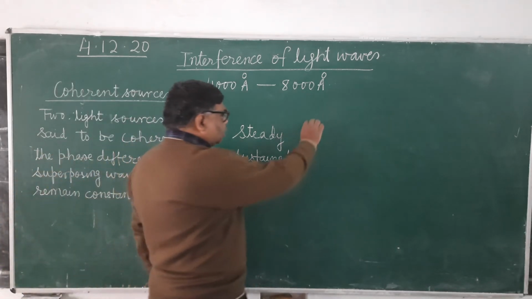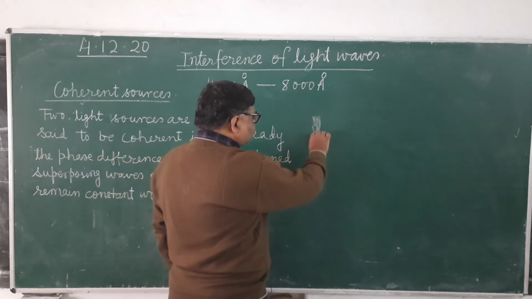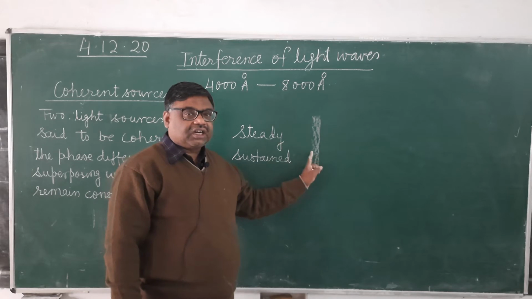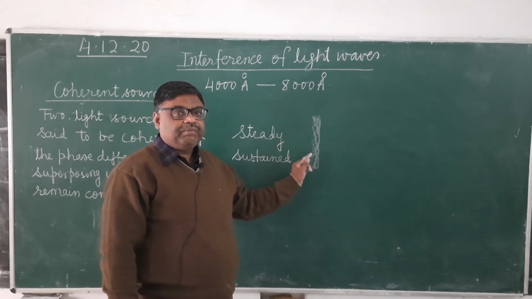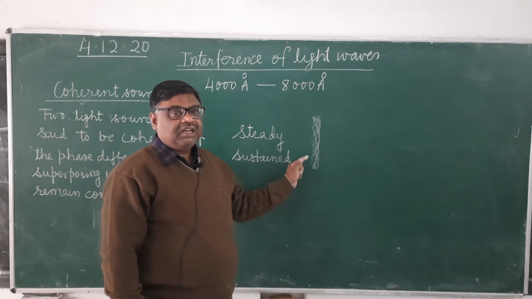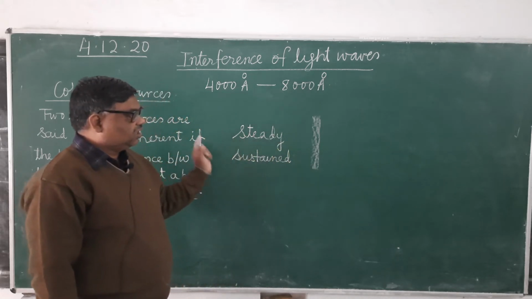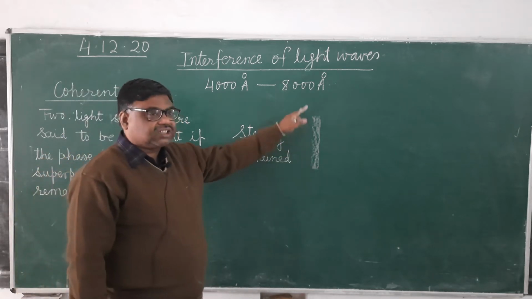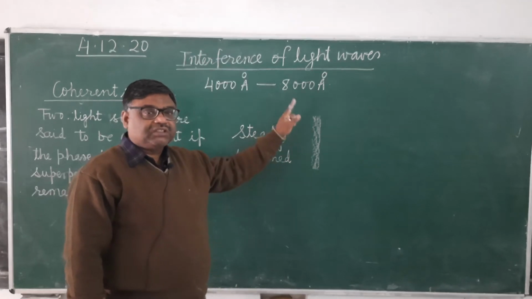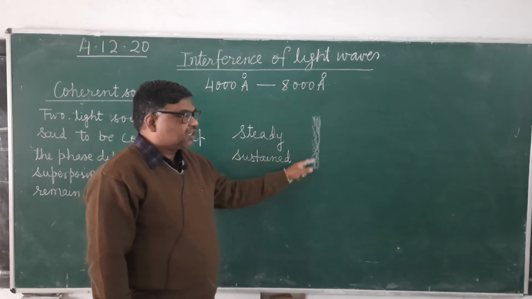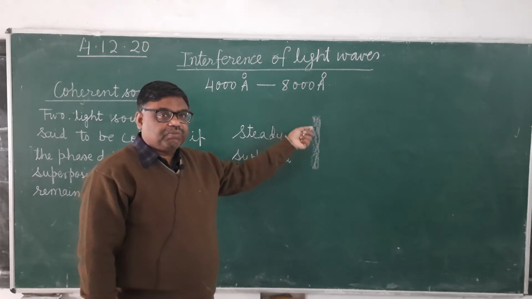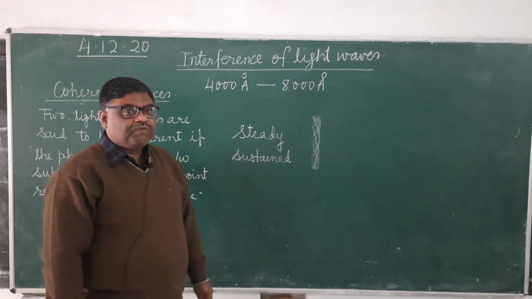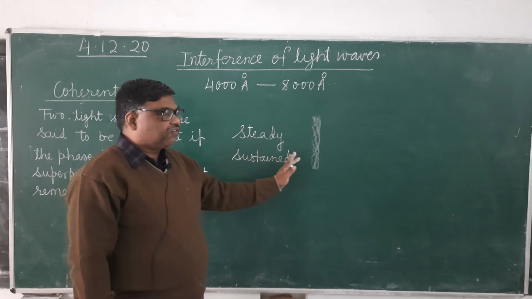Suppose at this point of the medium, at this point of the board, there is once a brighter fringe, a brighter region. If at every time there is a brighter region, then that interference is said to be steady, that interference is said to be sustained. But if the intensity keeps on changing with time at this point of the board, sometimes brighter, sometimes darker, sometimes greater intensity, sometimes lesser intensity, then what will happen? We will not have a sustained interference pattern.